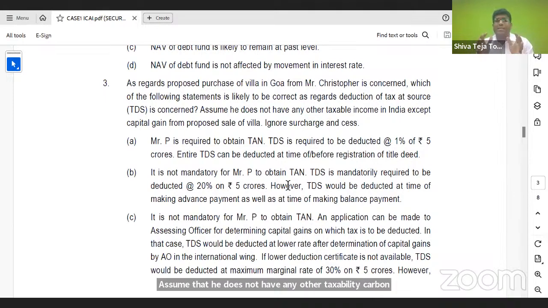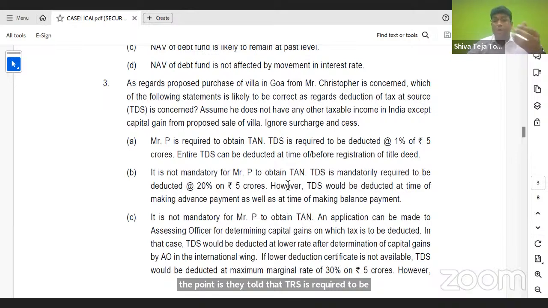So whenever a question like this comes, where you need to choose which statement is correct, you need to look at your options, understand which one is not correct, eliminate that and choose the right option. So let's look at the first one. Mr. P is required to obtain TAN. P is nothing but the buyer. He is required to obtain TAN. That is absolutely true. But the point is, they told that TDS is required to be deducted at 1%. That is absolutely not correct.